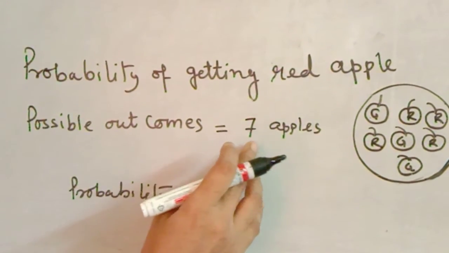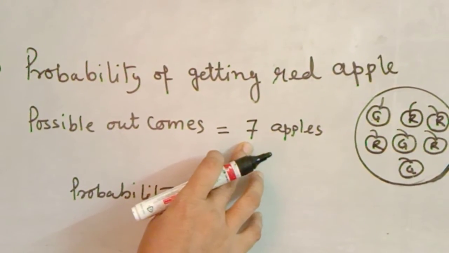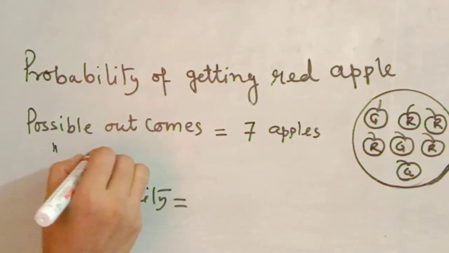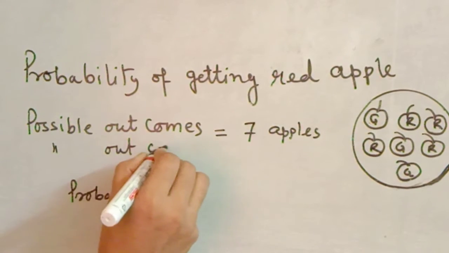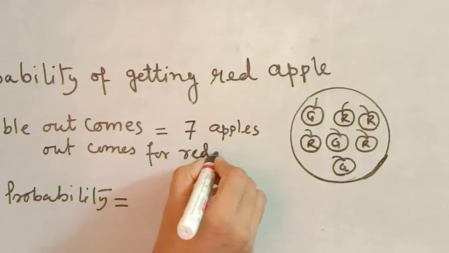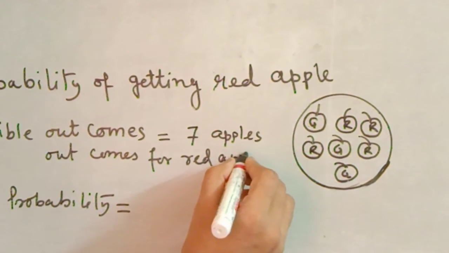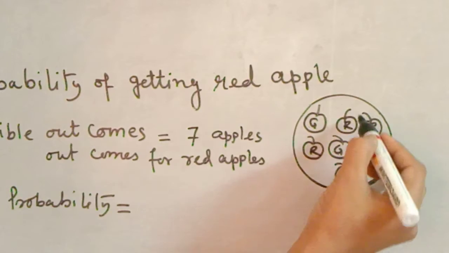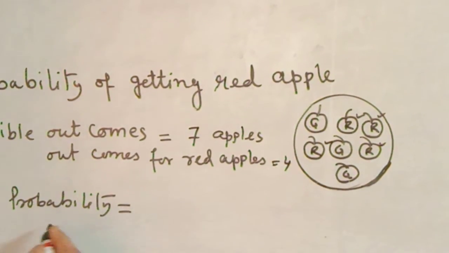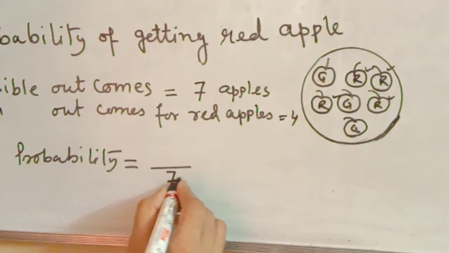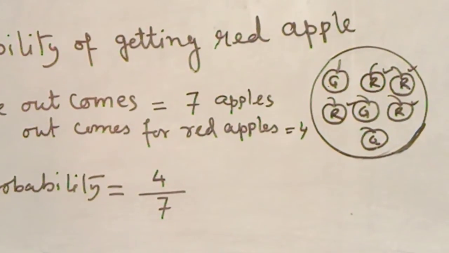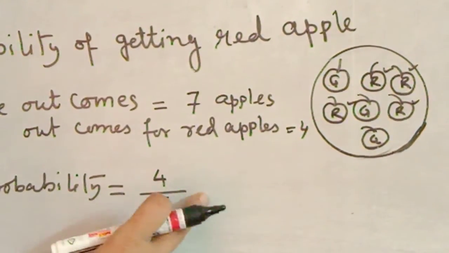And possible outcomes for red apples, you can count and tell. Yes, 1, 2, 3 and 4. So 4, therefore the probability out of 7, 4 times red apples are there. So this is the probability of getting red apples.